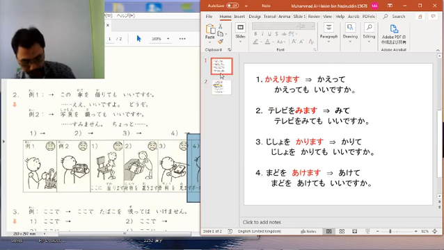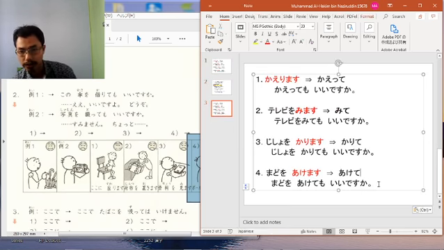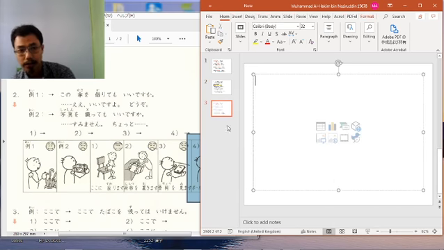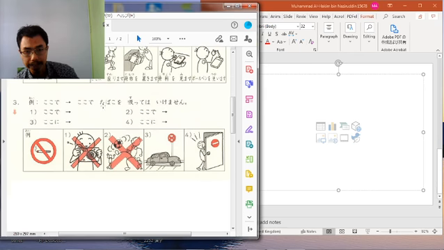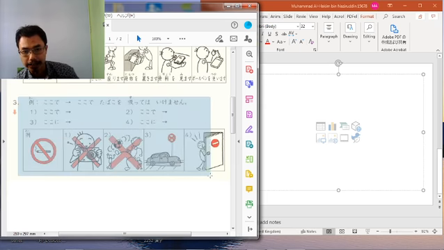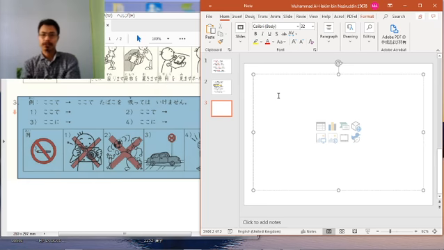So finish. Now we are moving to the next question. Okay, it's number 3. It's about prohibition. Wa ikemasen. Okay, so this is the grammar, the third grammar we learn in chapter 15. Alright, so very simple. Everything is kokode, kokoni.